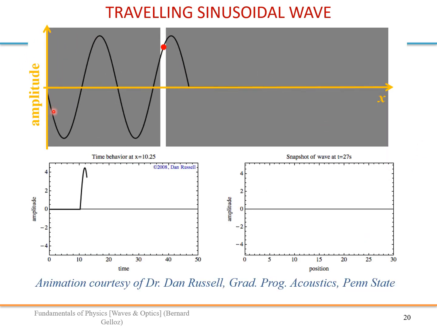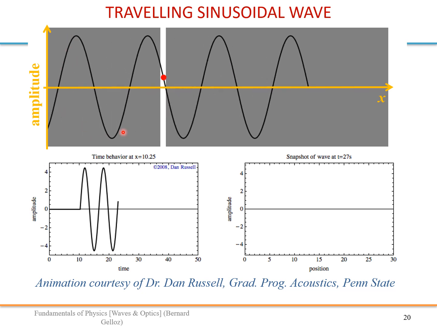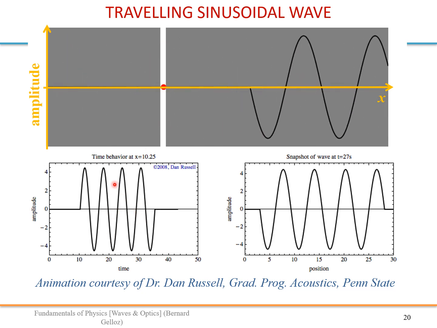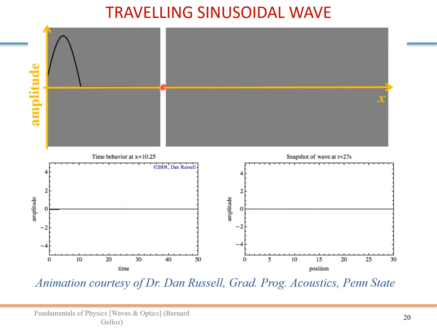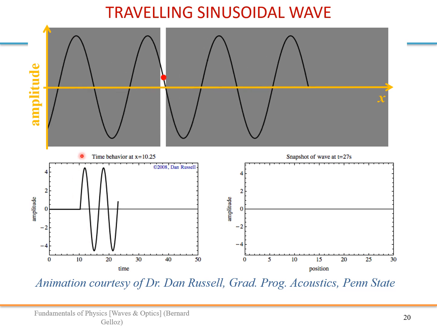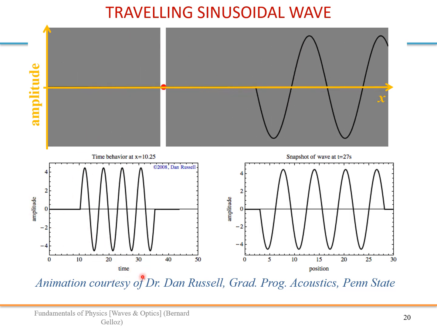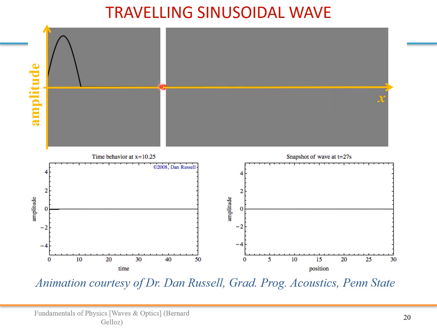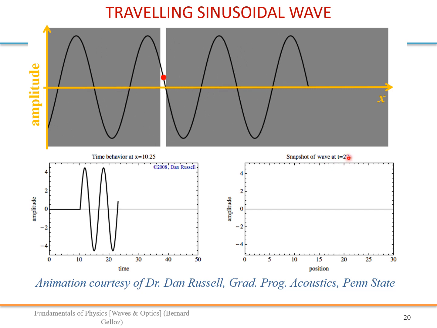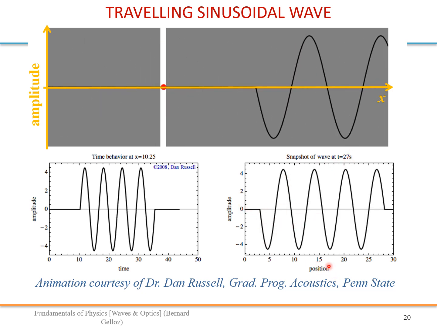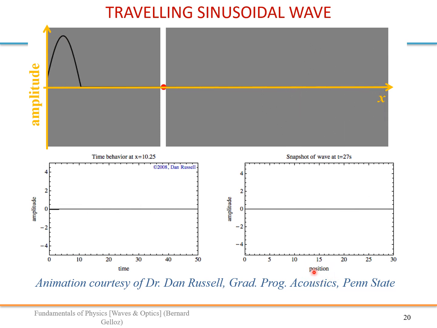Alright, so let's look at this. This is a wave propagating, and this graph shows the motion of that red dot. It is the amplitude as a function of time for this red dot. And this is just a snapshot taken at a given time, so this is the amplitude as a function of position.